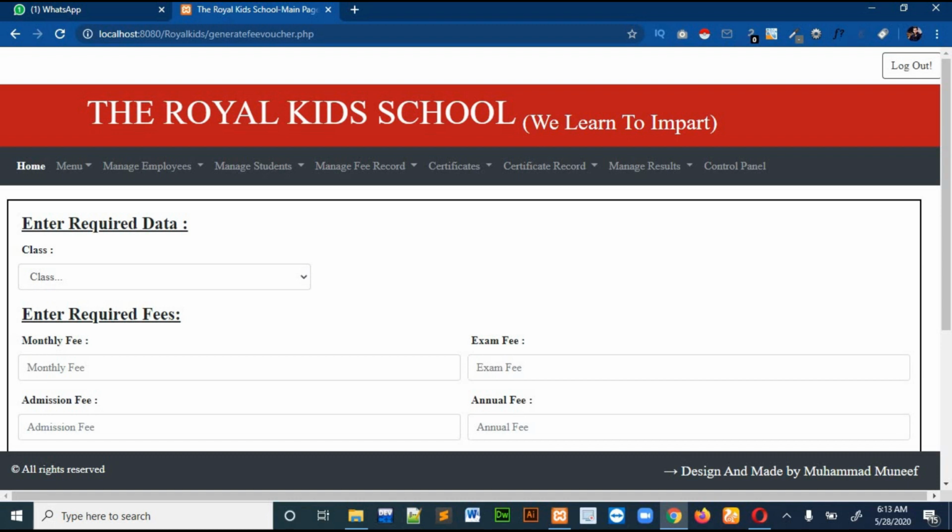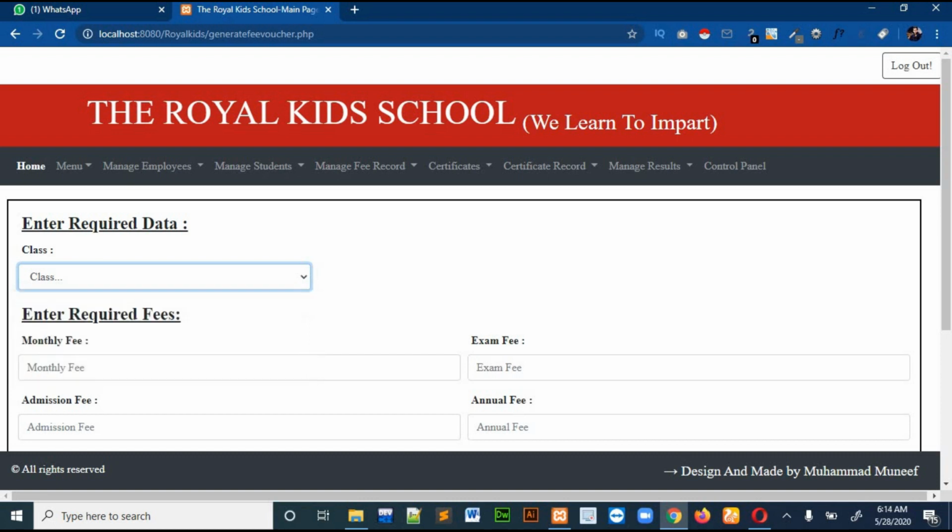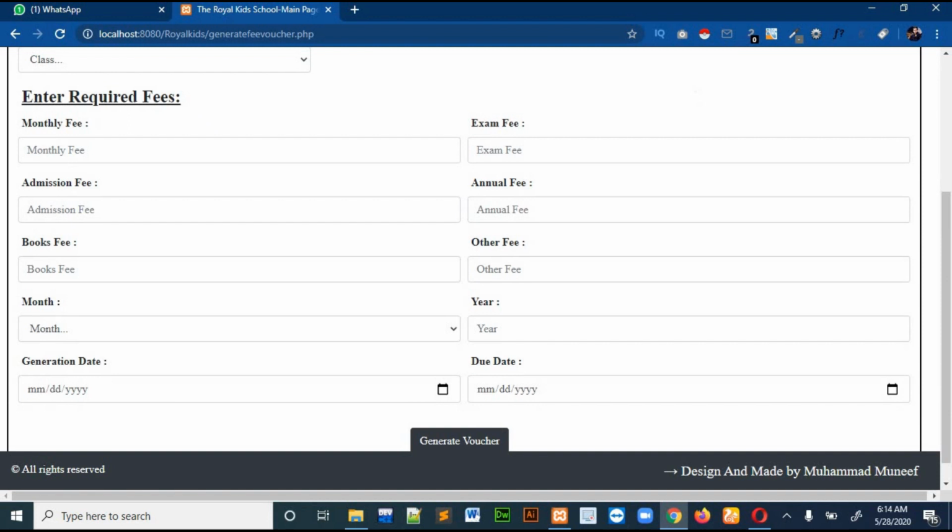You first select the class you want to enter fees for. Then you select the monthly fees, and if there is any exam fee, admission fee, annual fee or anything like that, you select that. If there is none, you select 0.